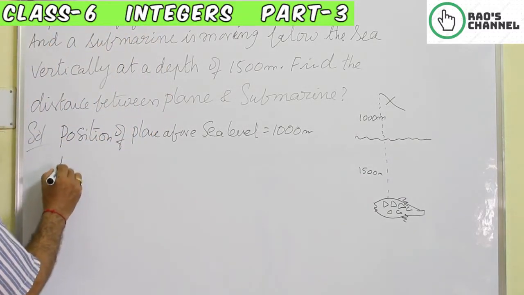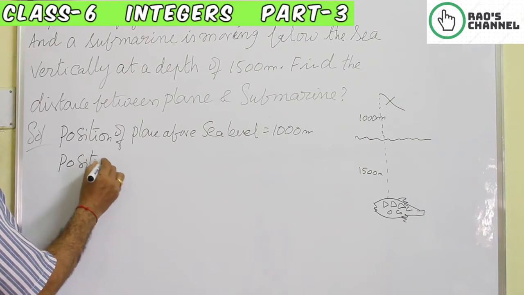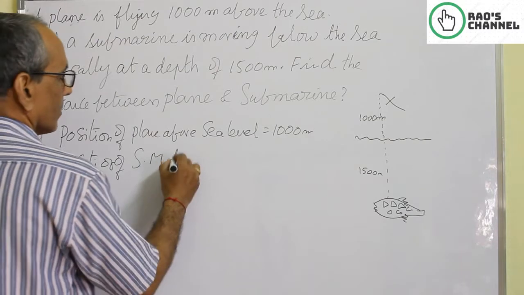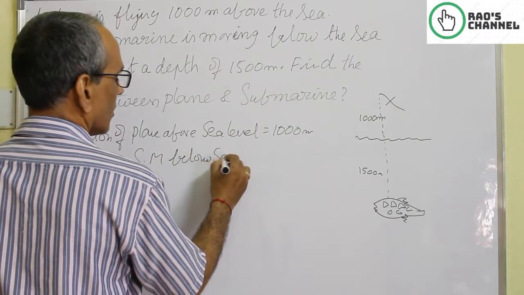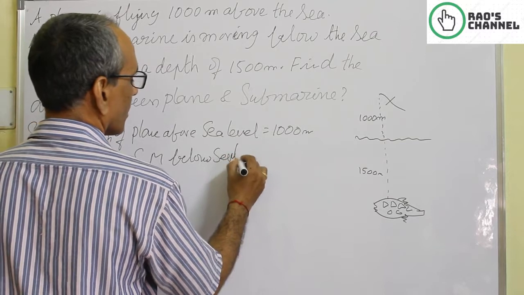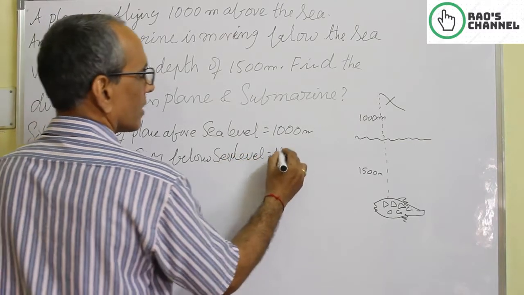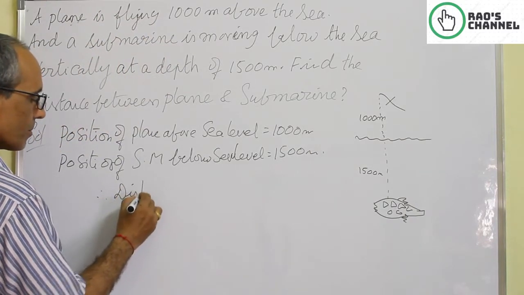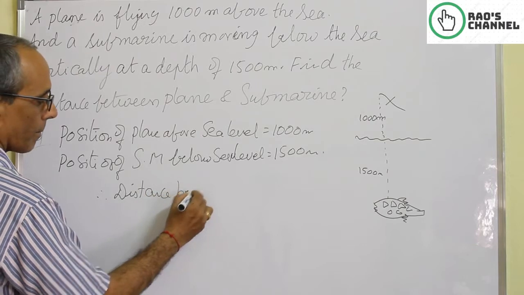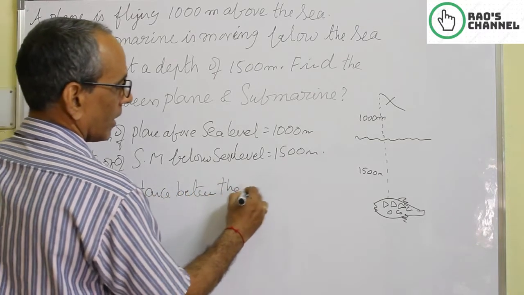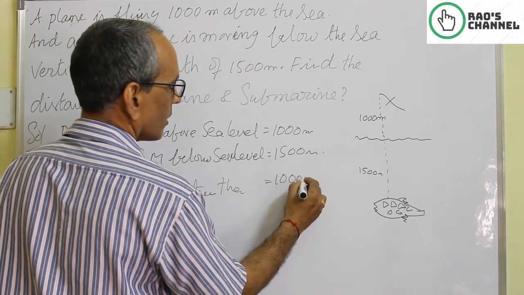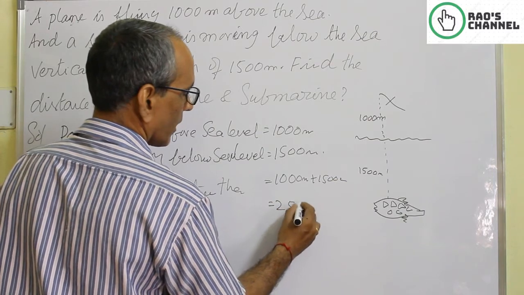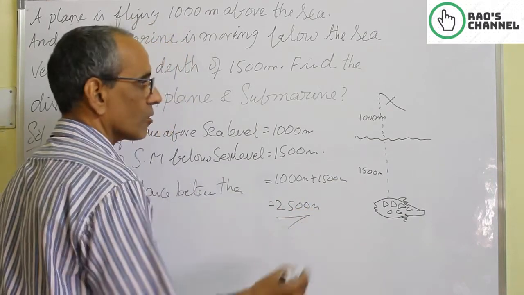In the same way, position of submarine below sea level is 1500 meters. Therefore, distance between them is equal to the sum of the distances simply. 1000 meters plus 1500 meters, you get 2500 meters. Don't subtract the integers. And also you can show the same here.